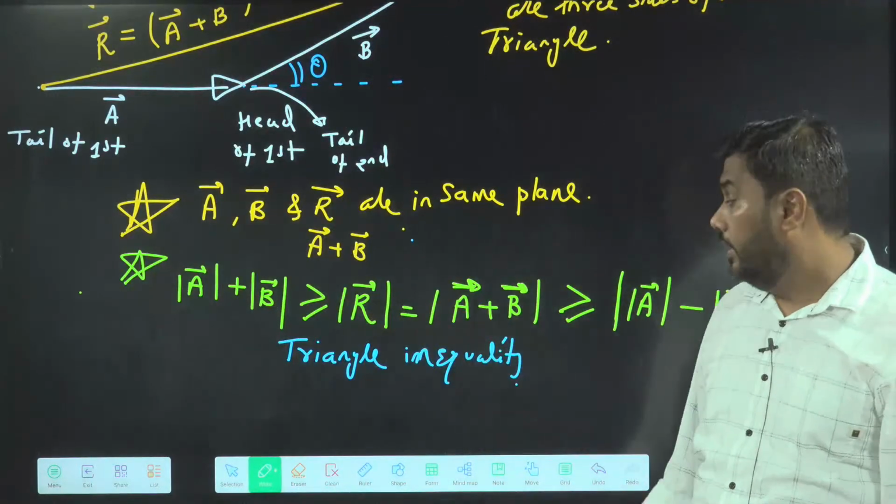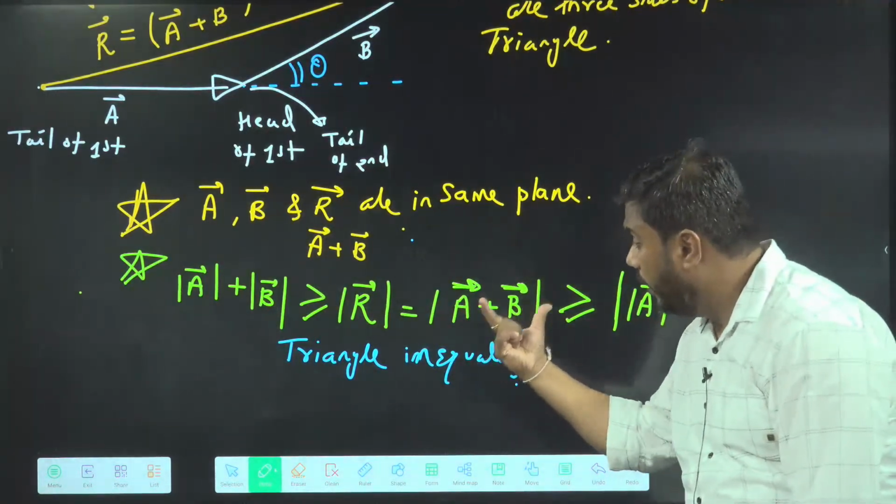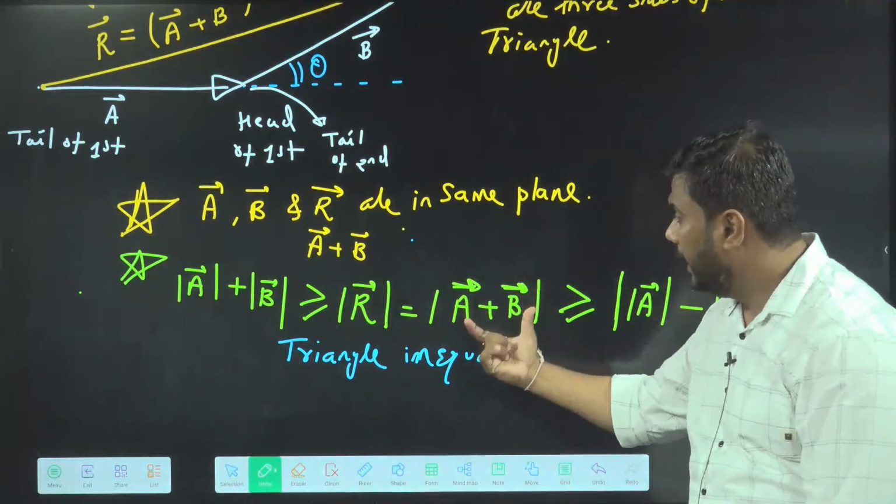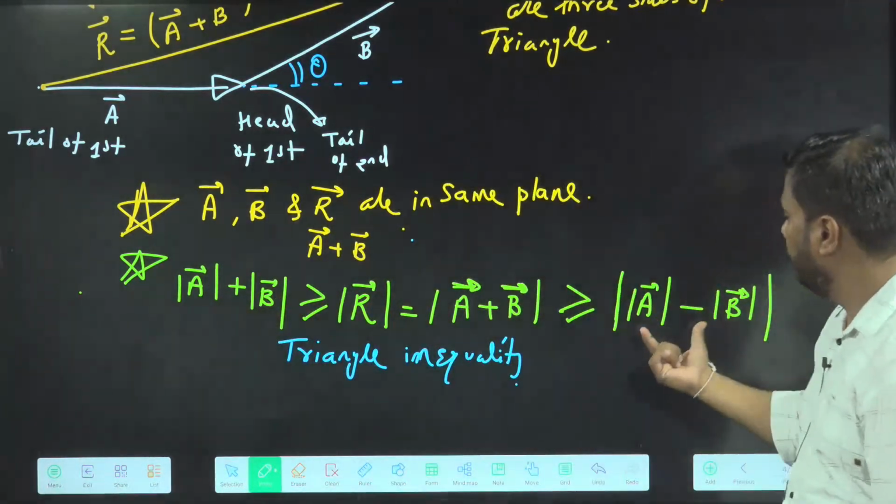What is this telling me? This is giving me the sum of the A and B vectors. This can have a maximum value of this and a minimum of this.